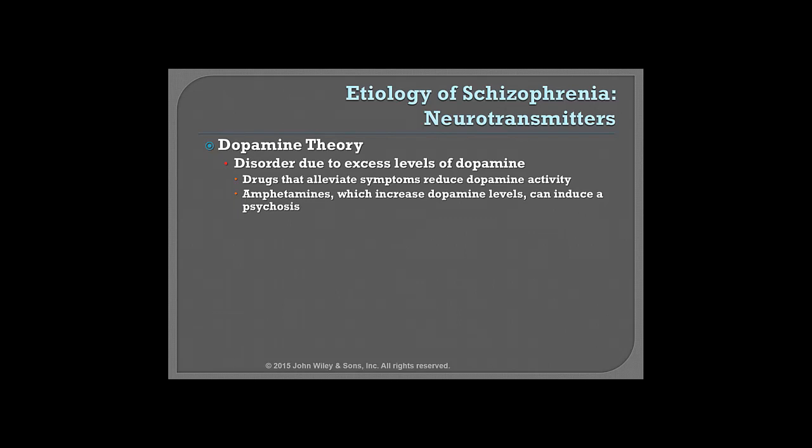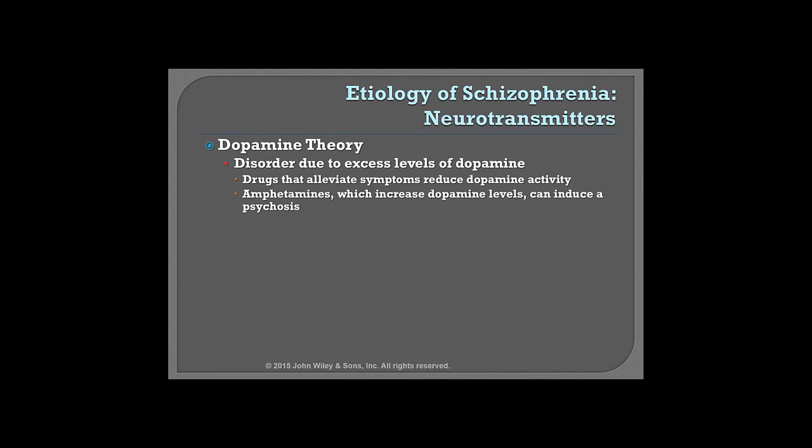Dopamine is also related to Parkinson's. People with Parkinson's do not have enough dopamine, and that leads to the shaky or jerky behavior. And when you introduce dopamine, what happens is that they can have very vivid dreams and even hallucinations.